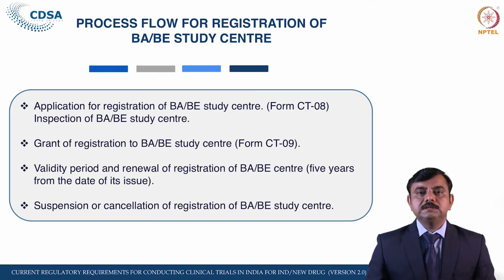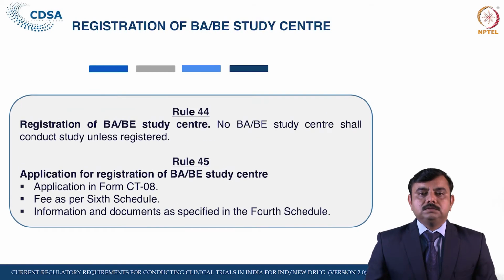And if the licensing authority finds there is a violation, not complying with the conditions stipulated, they can suspend or cancel the registration. Let us see this one by one in more detail. So why is the registration of a BAB study center required?